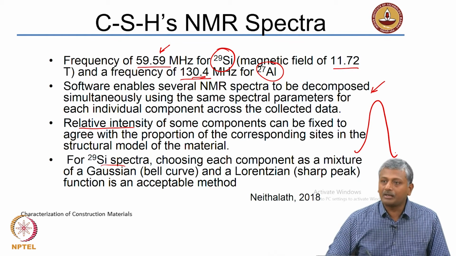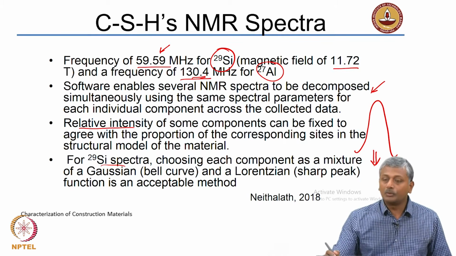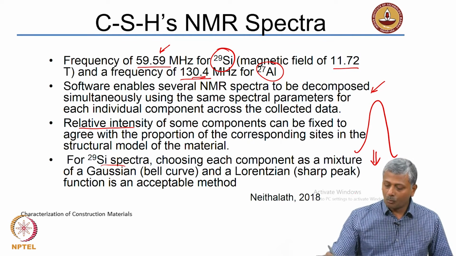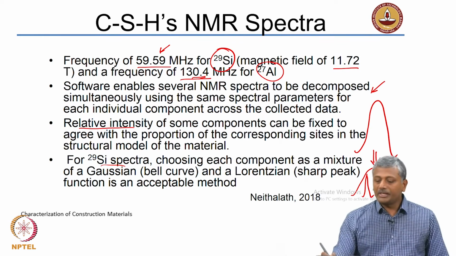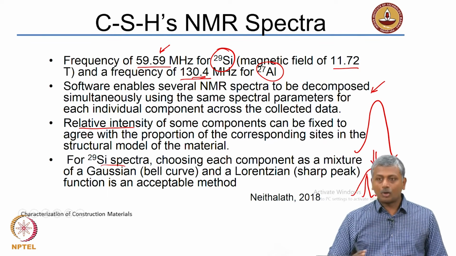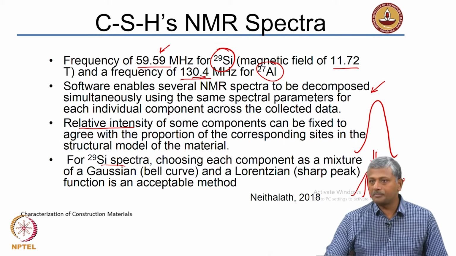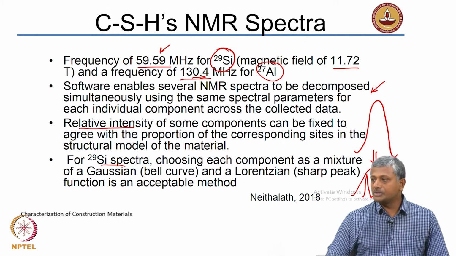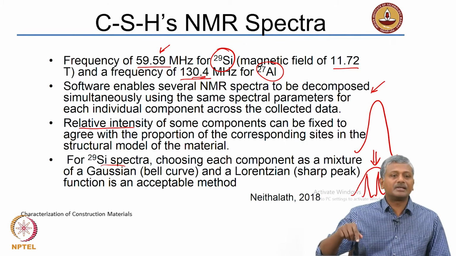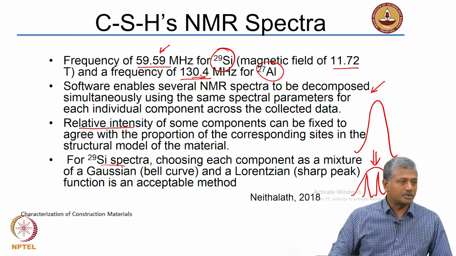For example, if you get a peak like this, each of these peaks can be deconvoluted or broken down into a mixture of wider peaks and sharper peaks. Okay, I will show you this deconvolution method later. So, each peak is broken down into a combination of wide peaks and sharp peaks. The wide peaks are basically your bell curves, Gaussian peaks. The sharper peaks are the Lorentzian curves, or those are the sharper functions which produce the patterns which look much sharper and less broad as compared to the others.